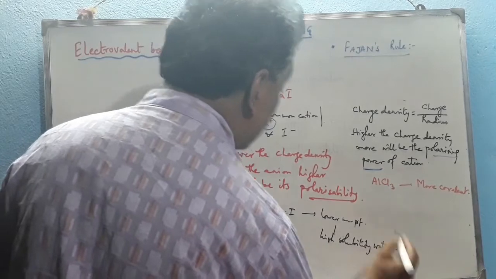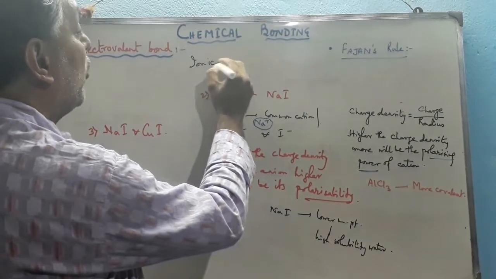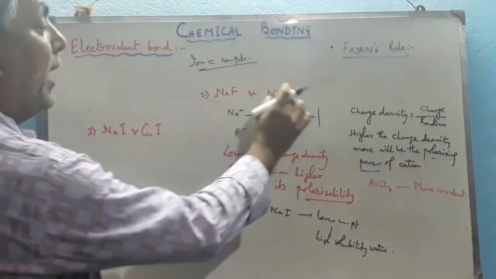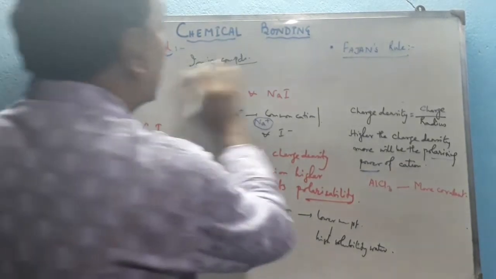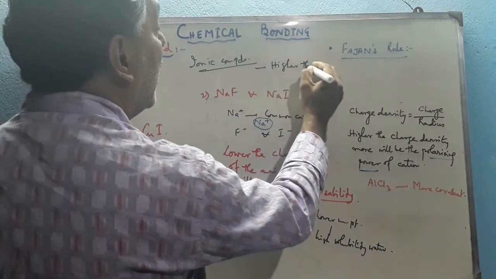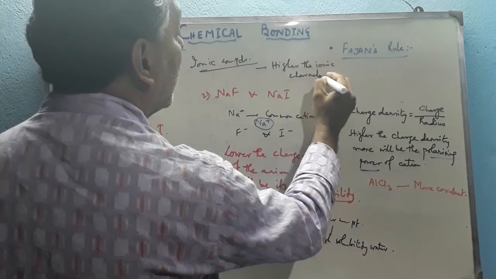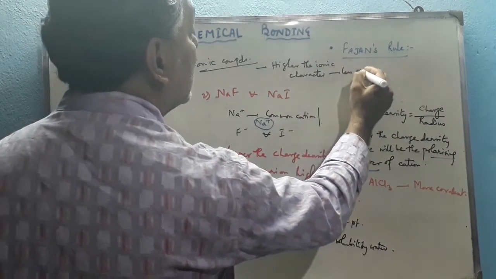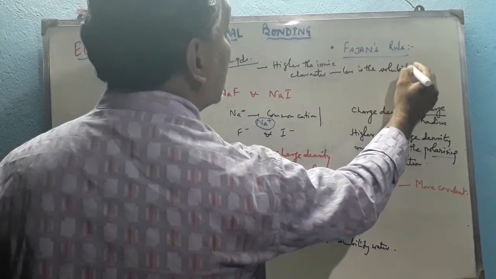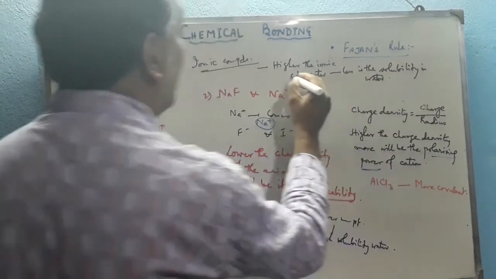Because we know that in case of ionic compounds, all these are ionic compounds, NaF and NaI, these two are ionic compounds. In case of ionic compounds, the higher the ionic character, the less is the solubility in water, because its crystal lattice energy becomes high.